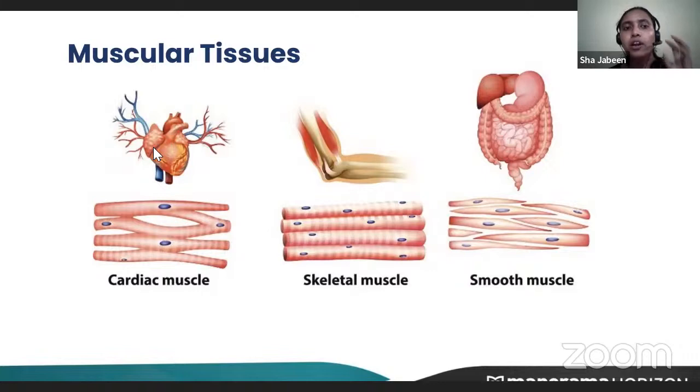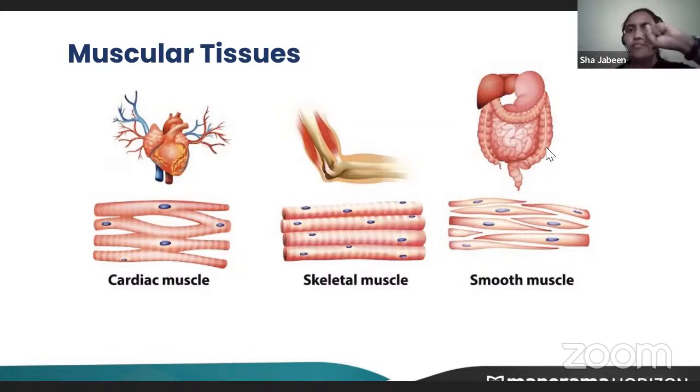Now coming to cardiac muscle, which shows characteristics of these two muscles also. Because this muscle is showing characteristics of skeletal muscle as well as of smooth muscle, we cannot classify it as skeletal or smooth. So we classified it into a different group called cardiac muscle. Only one organ in our body is made up of cardiac muscle, that is the heart.